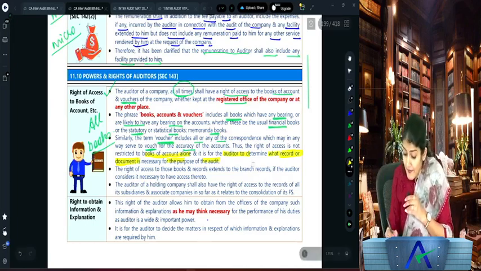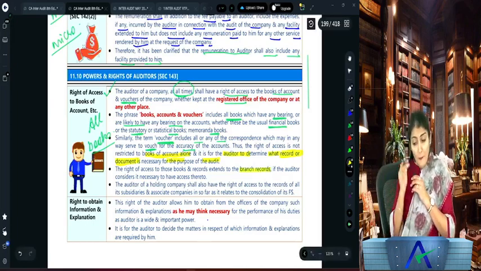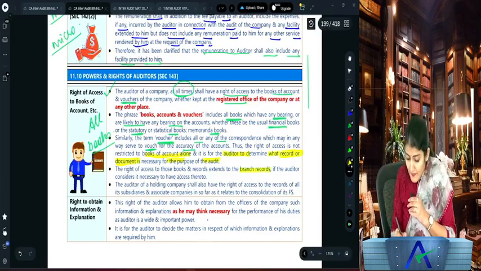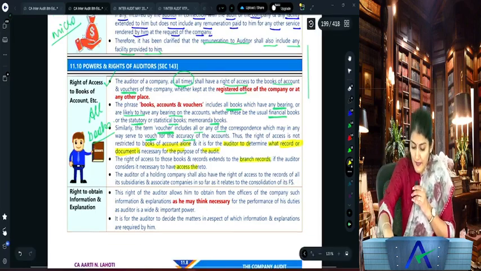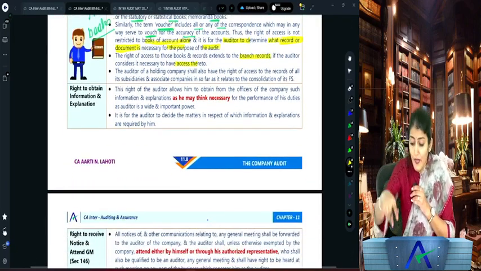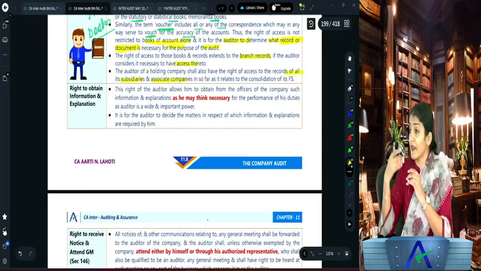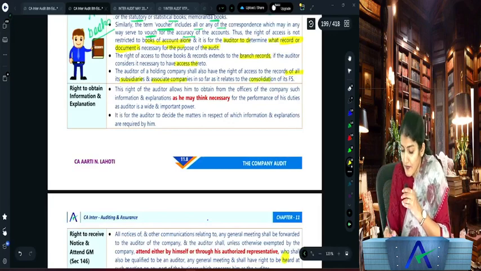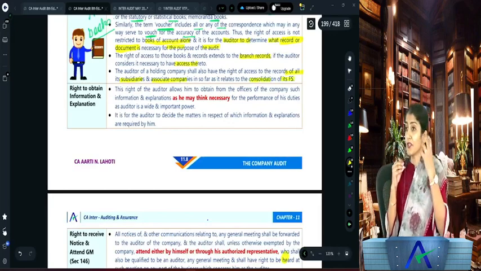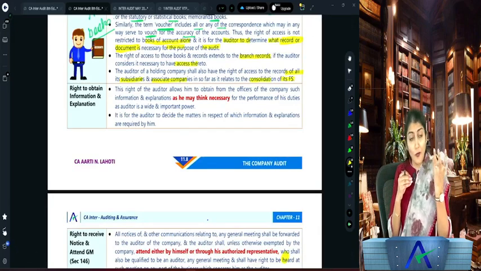And the right of access also extends to the branch records if the auditor considers it necessary to have access there too. And the auditor of the holding company will also have the right of access to the records of the subsidiaries and associate companies so far as it relates to the consolidation of its financial statements. Are you understanding this?